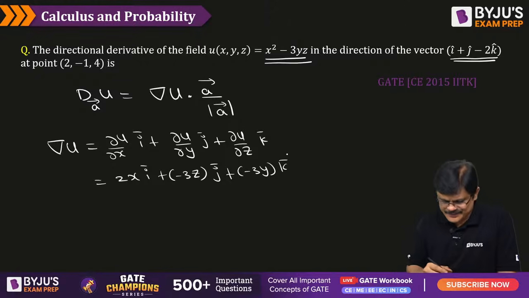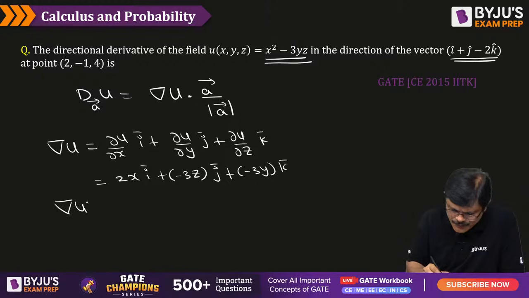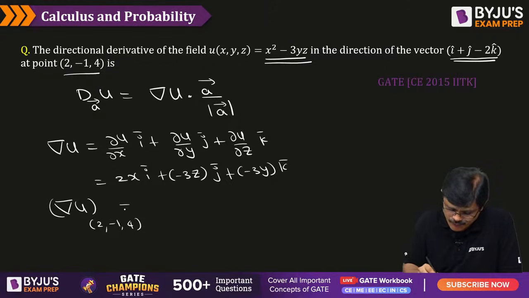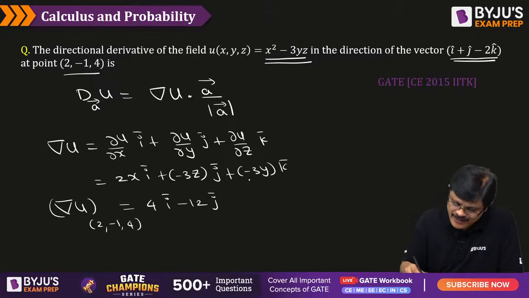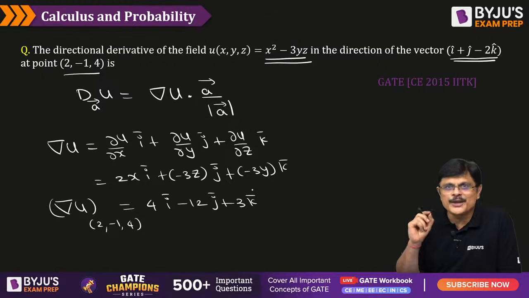Is the idea clear? Now what is del u at the given point? 2, minus 1, 4, that is x is 2, y is minus 1 and z is equal to 4. 2 2's 4 I bar and z is equal to 4. So 3 into 4 is minus 12 j bar and y is minus 1, minus of minus is plus. So it is plus 3 k bar, my dear friends. So now you got del u.